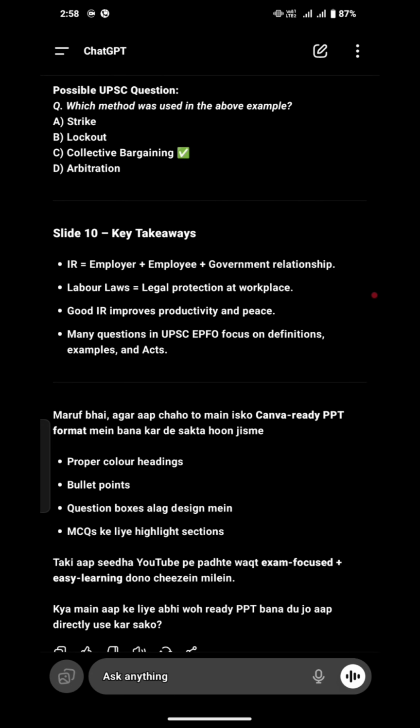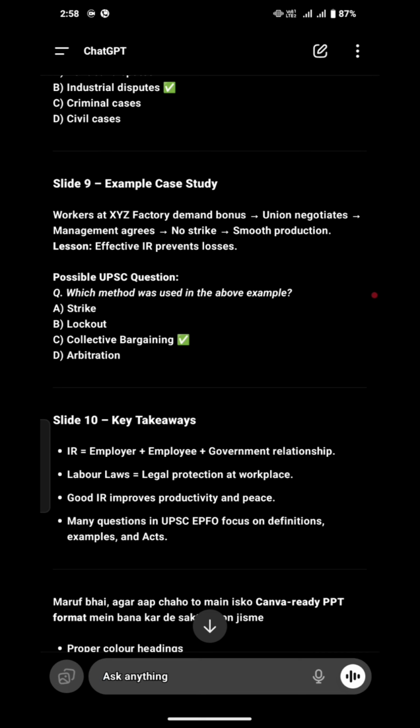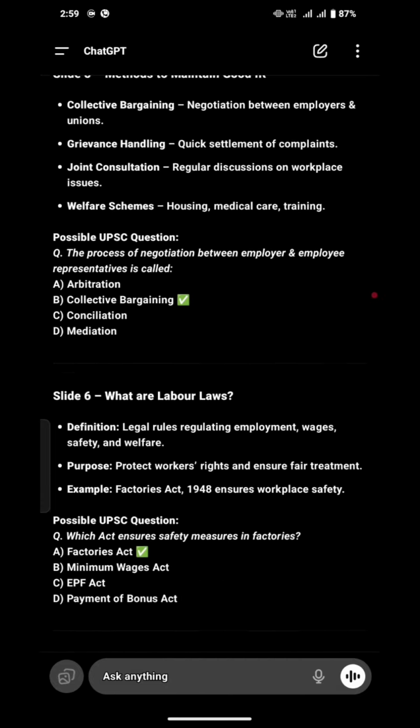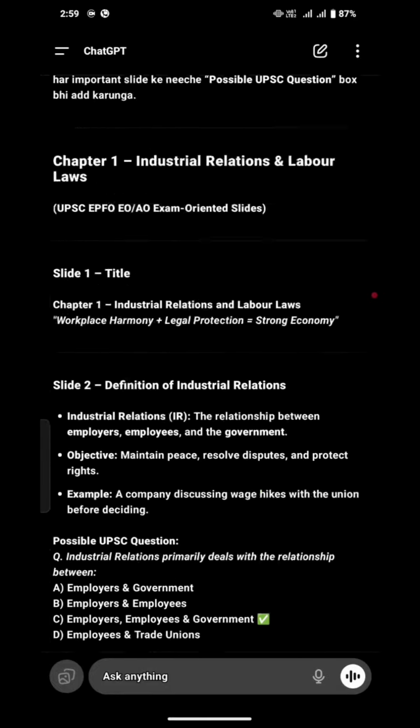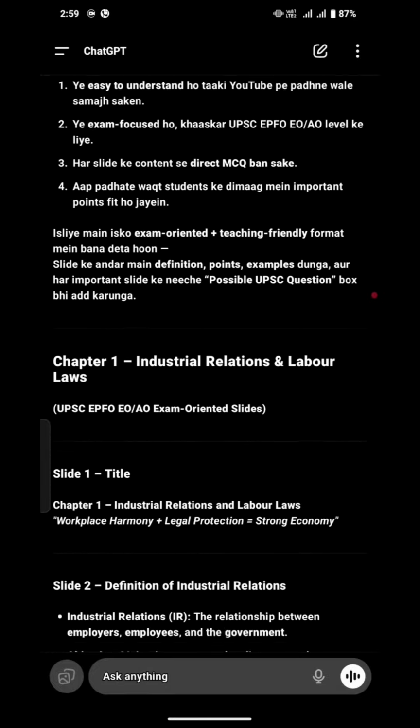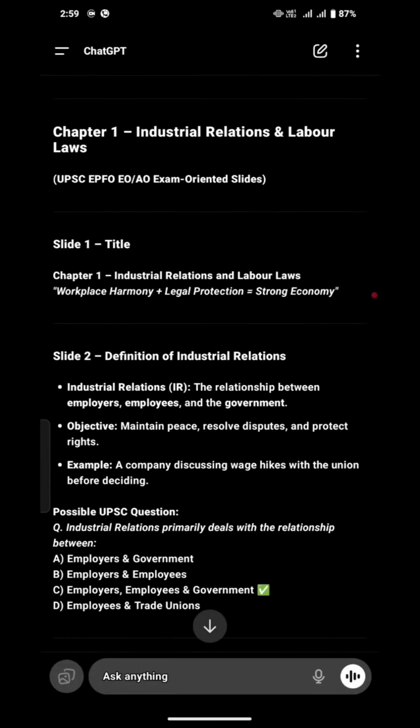Labor laws mean legal protection at the workplace. Remember, whenever it talks about labor laws, you need to understand that it means legal protection at the workplace. Good industrial relations improve productivity and peace. Remember that good industrial relations improve productivity and peace. All right. Hope you guys understand whatever we have discussed in this slide. This is all about chapter 1 relating to industrial relations and labor laws. Tomorrow, if possible, I'm going to come with chapter 2 in exactly the same way.